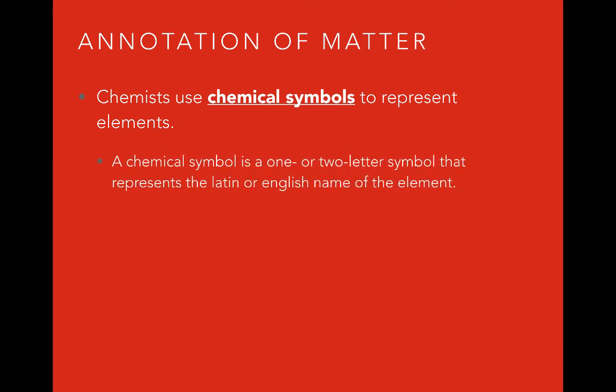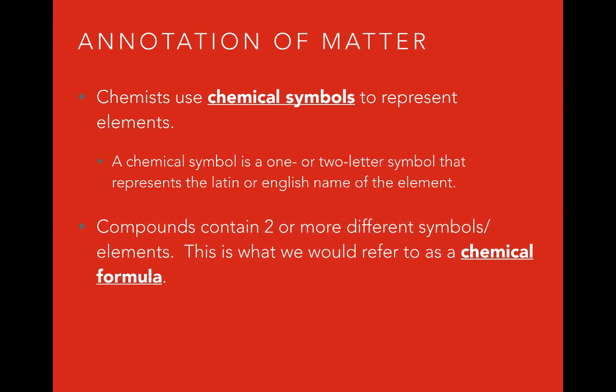You will also notice on page 9 of the reference tables that chemical symbols are going to contain one or two letters, and they're going to represent Latin or English names for the element. So for example, gold has a symbol of Au. It doesn't match with the English name of gold, but it does match the Latin name for gold, which is aurum.